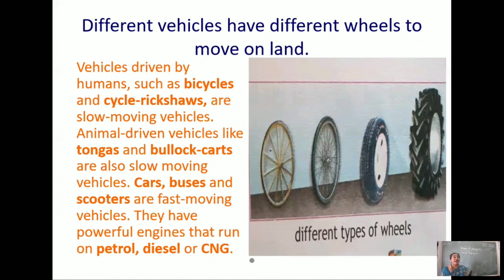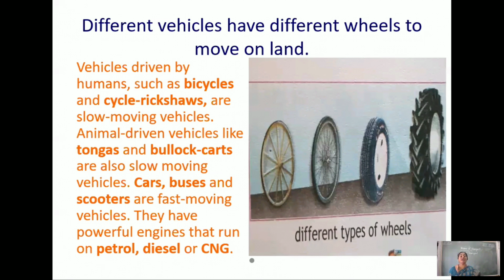Next, animal driven vehicles are there. What are those animal driven vehicles? For example, tonga and bullock cart, isn't it? So they are also slow moving vehicles, a little bit. In comparison to the first and second ones, there are vehicles which move very fast, with the help of an engine.